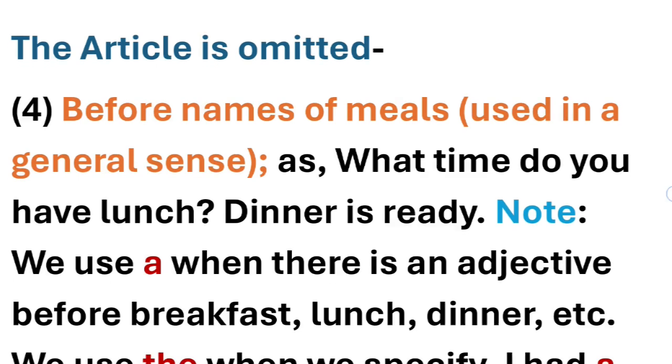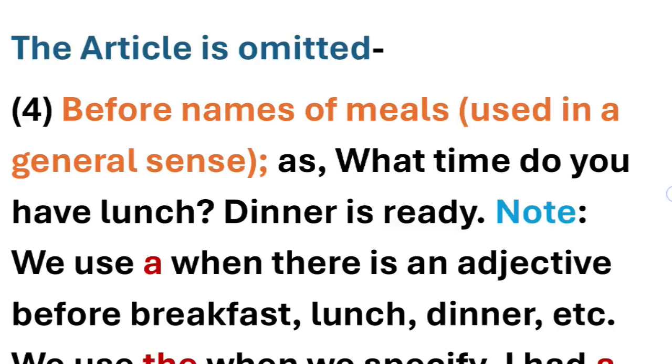Now the article is also omitted before names of meals used in a general sense. Always remember, whenever a general sense comes, you have to omit articles before that. For example, what time do you have lunch? Dinner is ready. Now dinner and lunch are names of meals and have been used in a general sense.